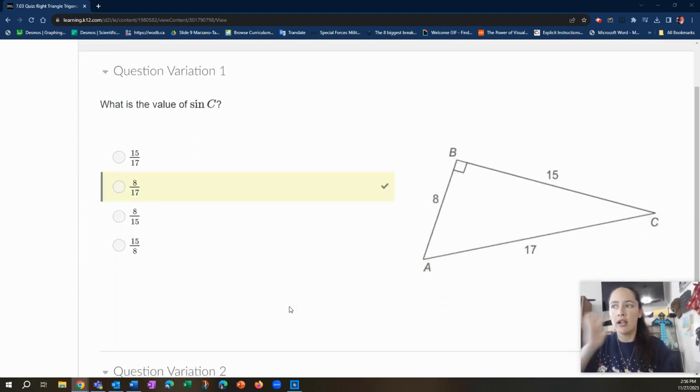We have a chant: SOH CAH TOA. If you watched the mini lesson or came to class, I think of Finding Nemo. SOH CAH TOA. SOH CAH TOA. It helps me remember the ratios.